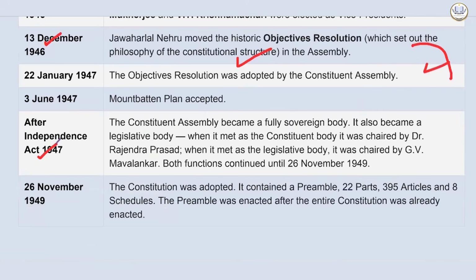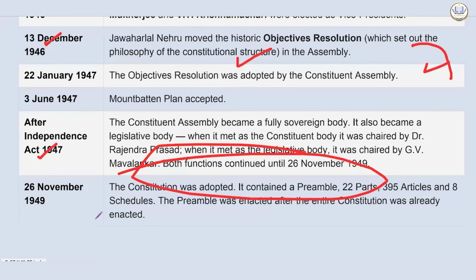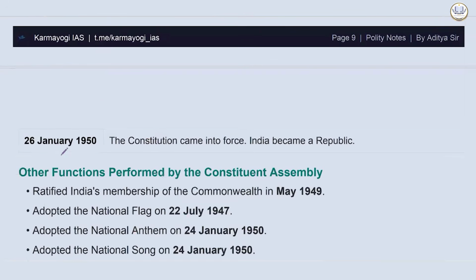It also became a legislative body. When it met as the constituent body, it was chaired by Dr. Rajendra Prasad. When it met as the legislative body, it was chaired by G.V. Mavlankar. Both functions continued until 26 November 1949. On 26 November 1949, the Constitution was adopted. It contained a preamble, 22 parts, 395 articles, and 8 schedules. The preamble was enacted after the entire Constitution was already enacted. Okay, so in the last it was enacted. On the 26th January 1950, the Constitution came into force.